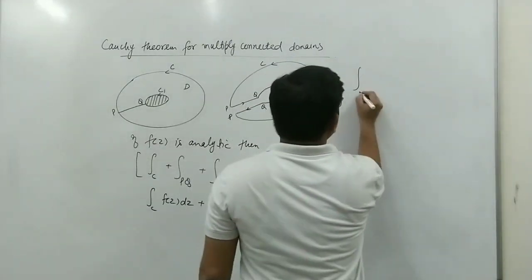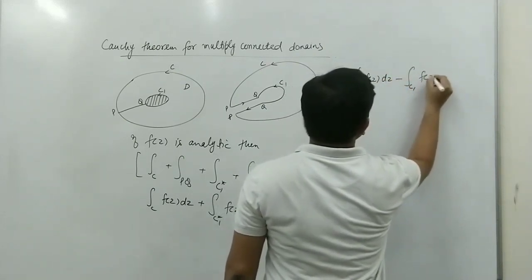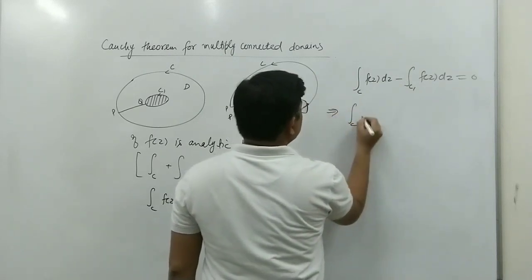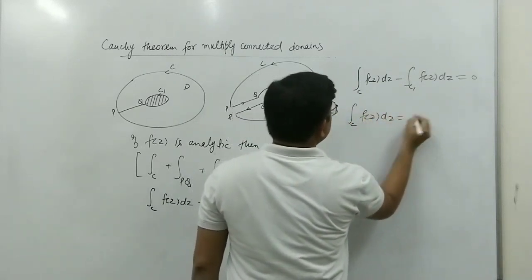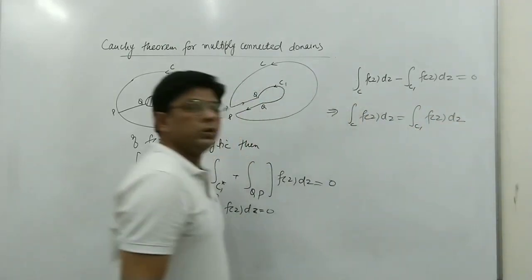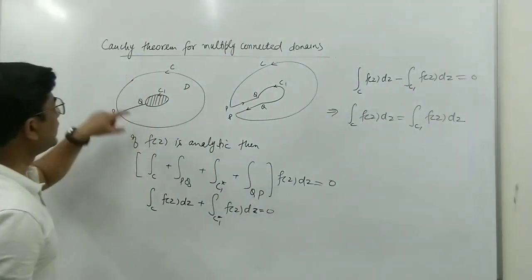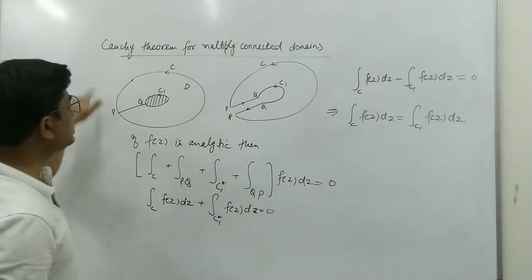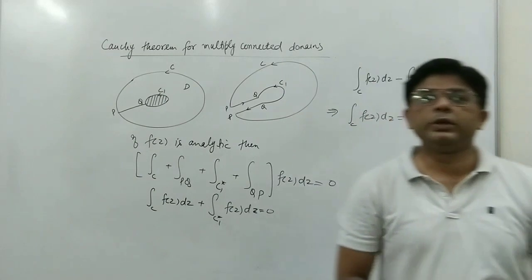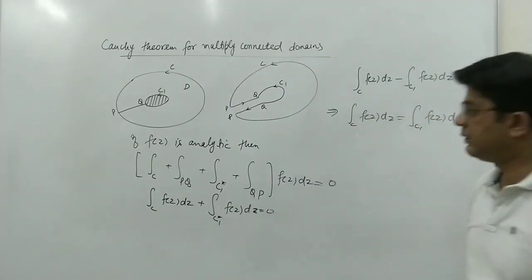So we have the integral over C of f(z) dz minus the integral over C1 of f(z) dz equal to 0, or from here, the integral over C of f(z) dz is equal to the integral over C1 of f(z) dz. This is one of the important results: for a doubly connected domain, these two integrals are the same.